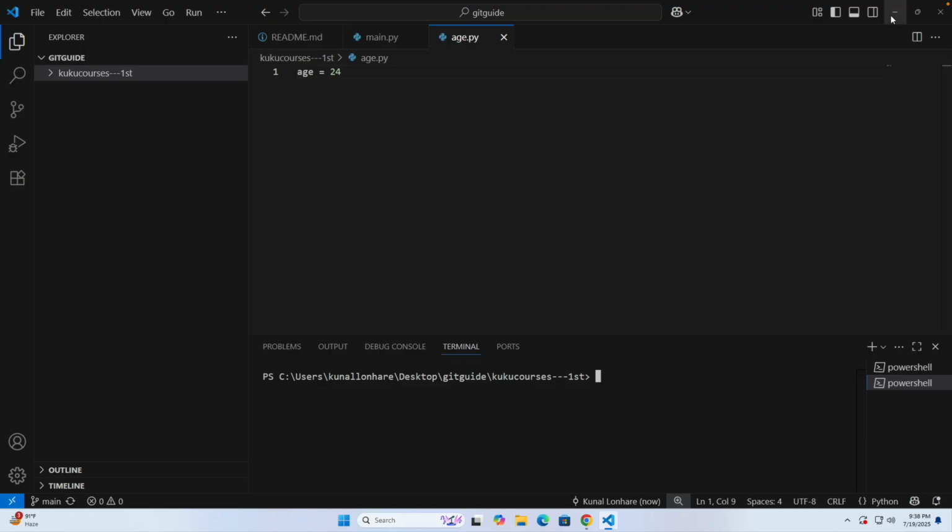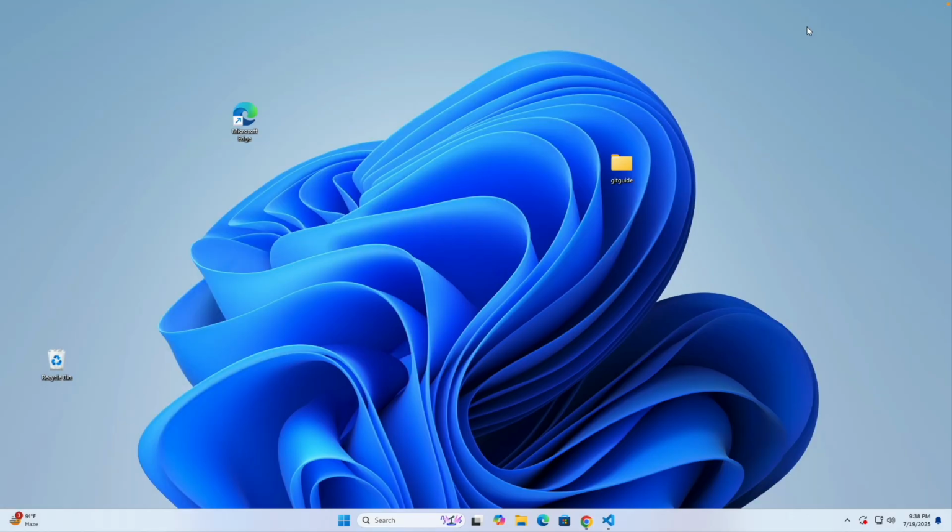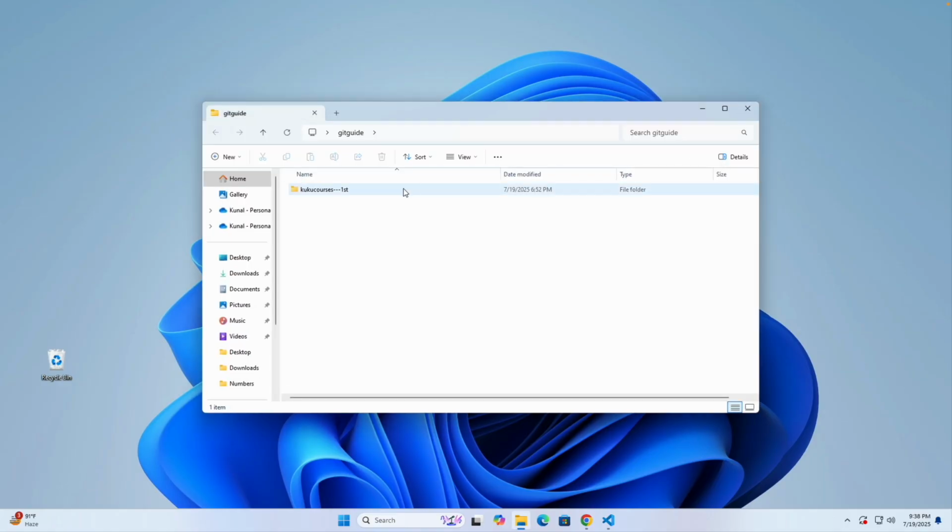Now if you notice, we have this git guide folder. Inside this we have Kuku courses, and we are right now in Visual Studio Code inside this particular folder. So we want to go back to this folder of git guide.